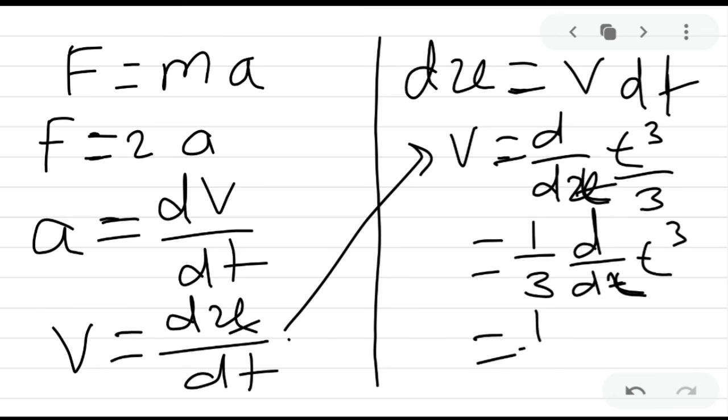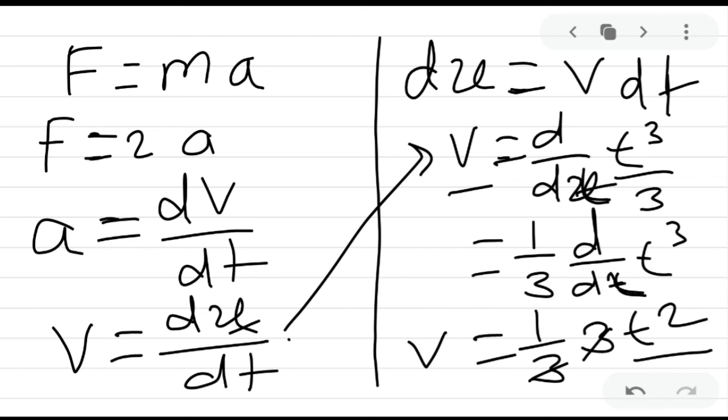This becomes 1 upon 3 into 3t square. The 3s get cancelled, so we will get v is equal to t square.